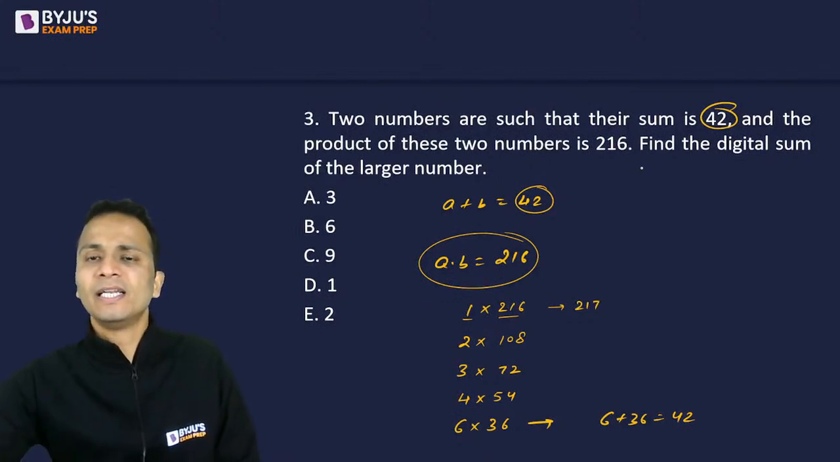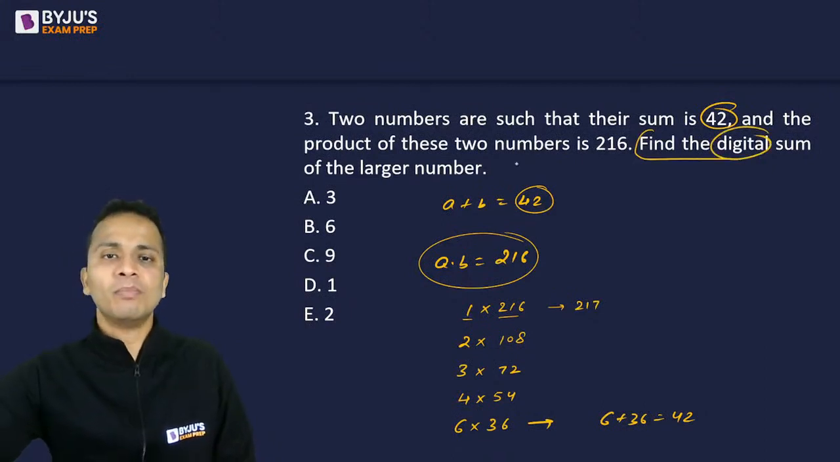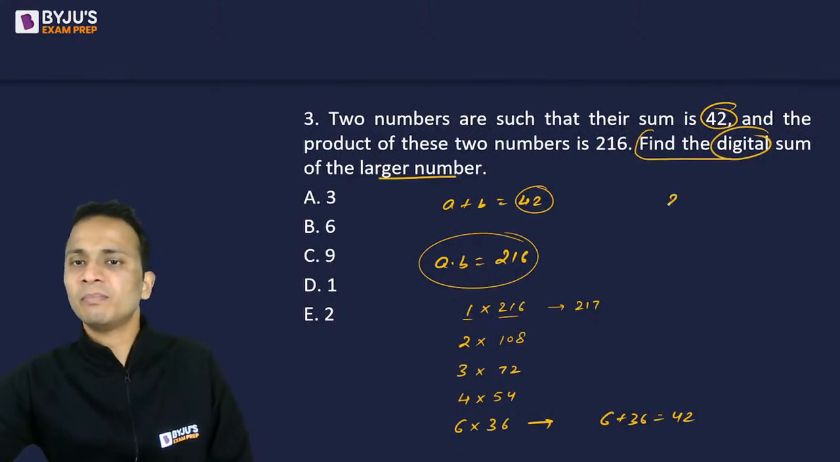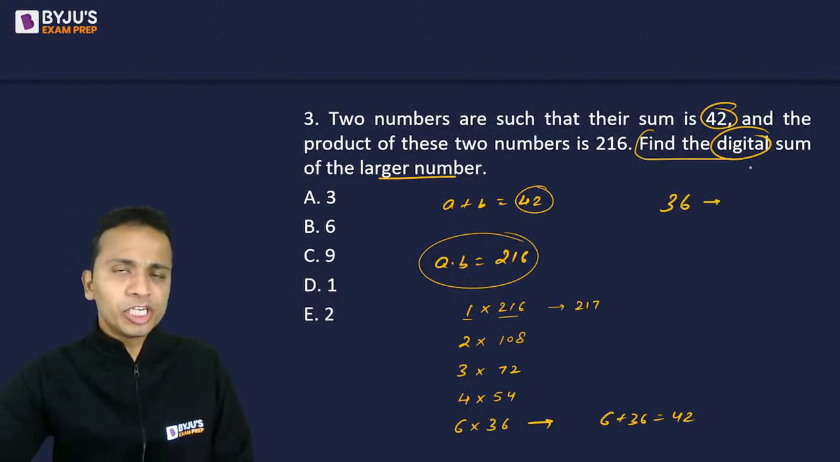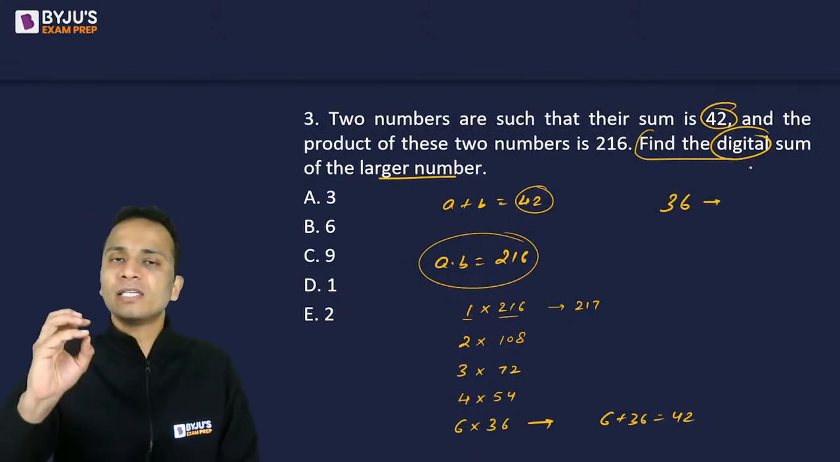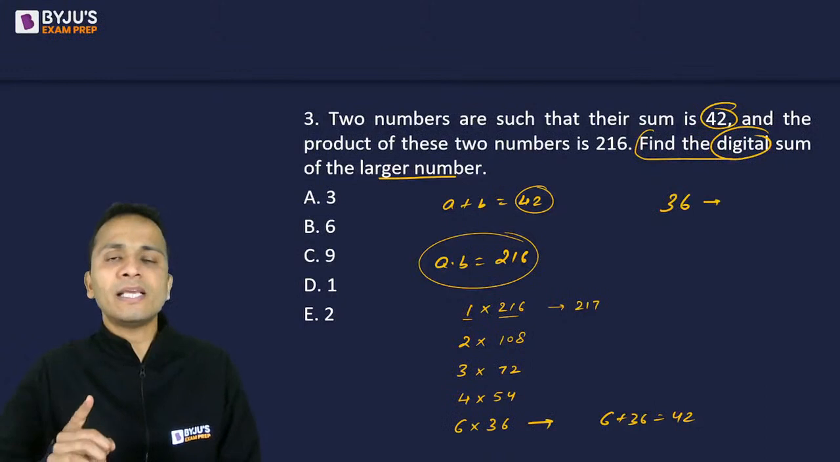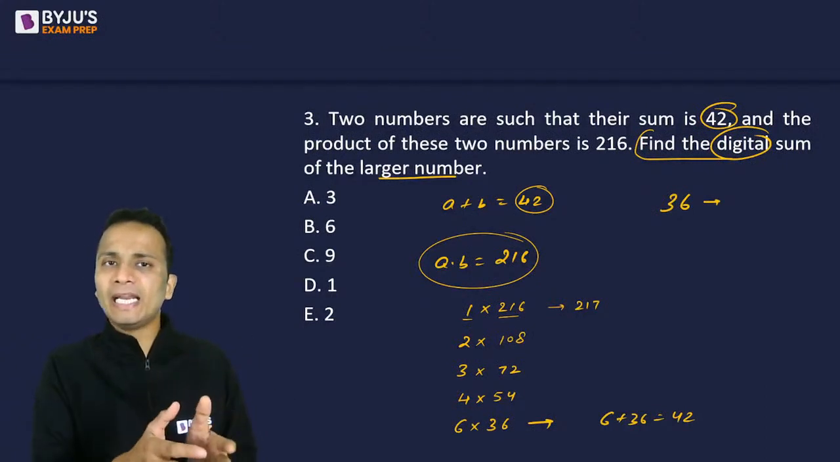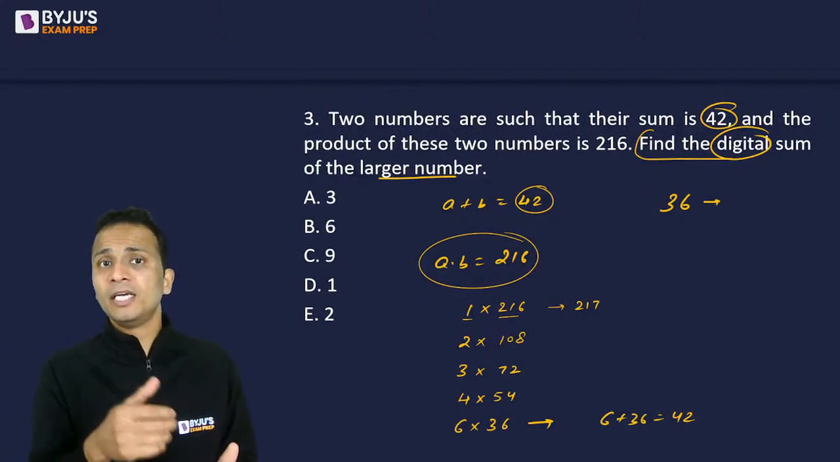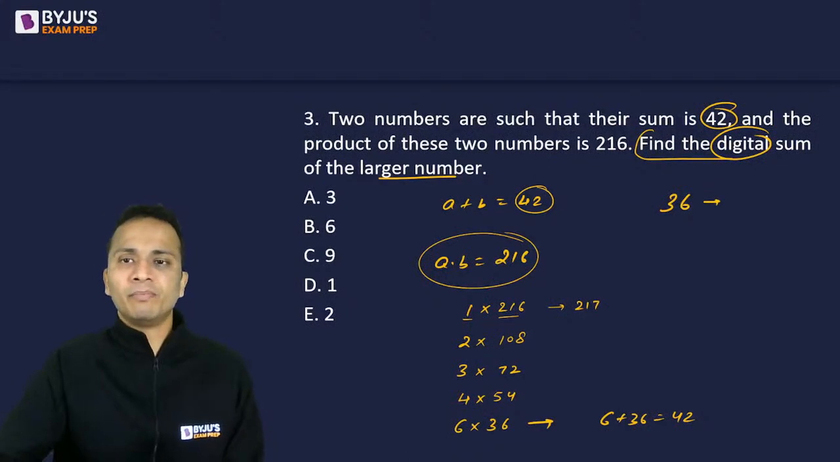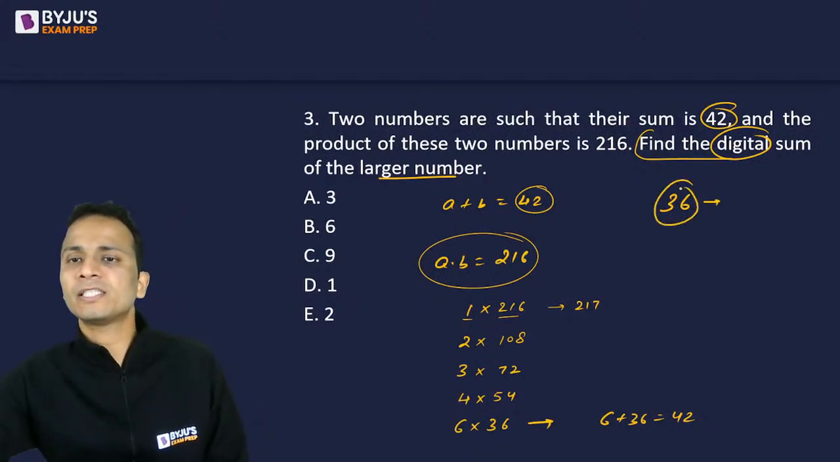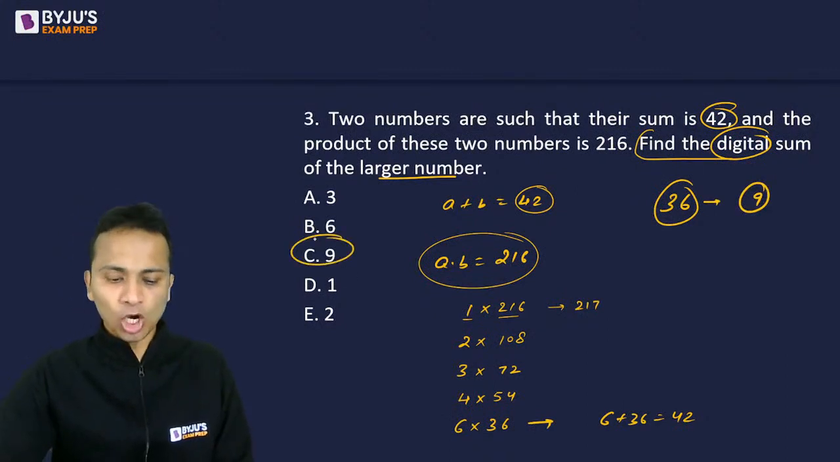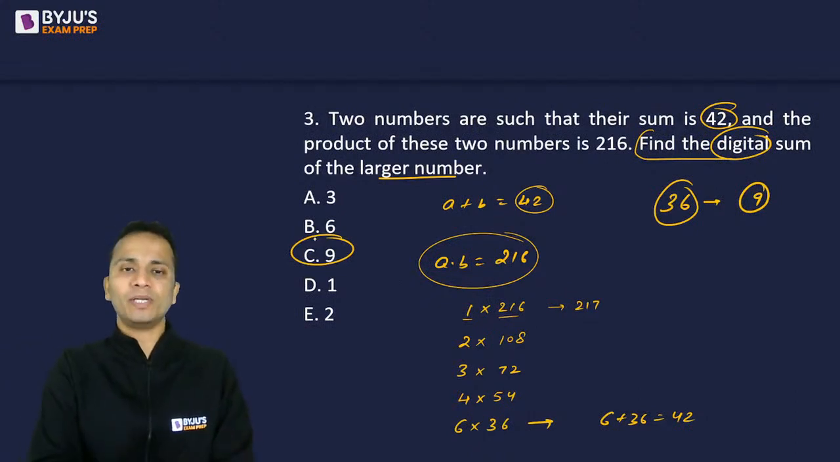All right. Now, the question is asking us to find out the digital sum of the larger number. So the larger number is 36. Digital sum basically is the sum of the digits up till a single digit number. So we'll keep on adding the digits of the number till we get a single digit number. So here 36 is the larger of these two numbers, and its digital sum will be 3 plus 6, that is 9. So the answer should be option C, that is equal to 9.